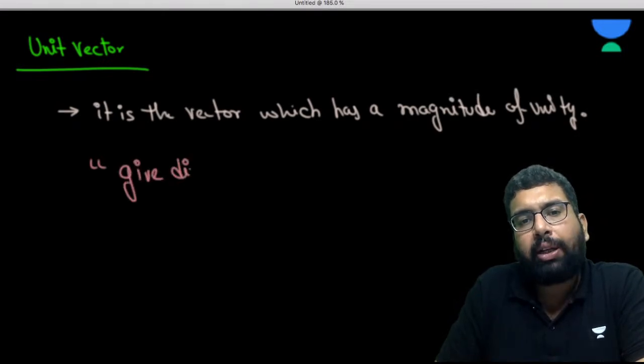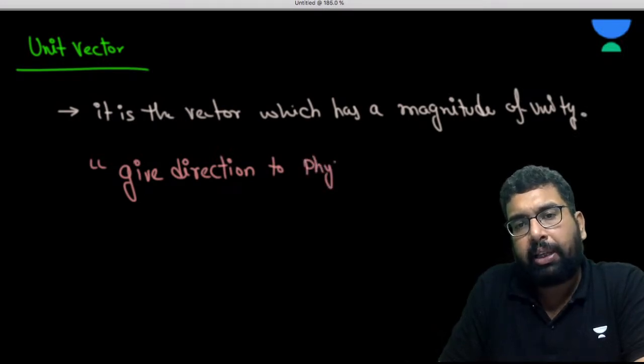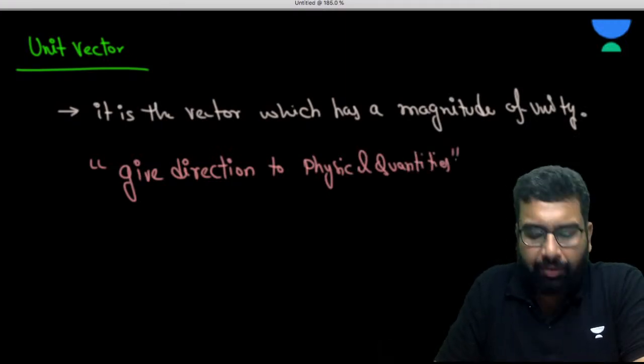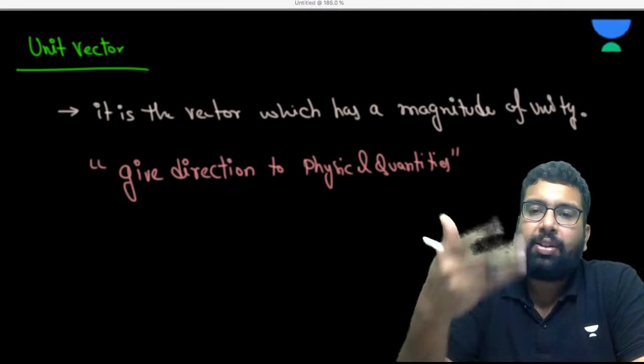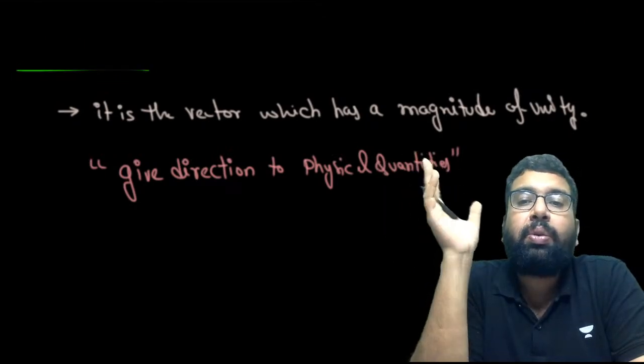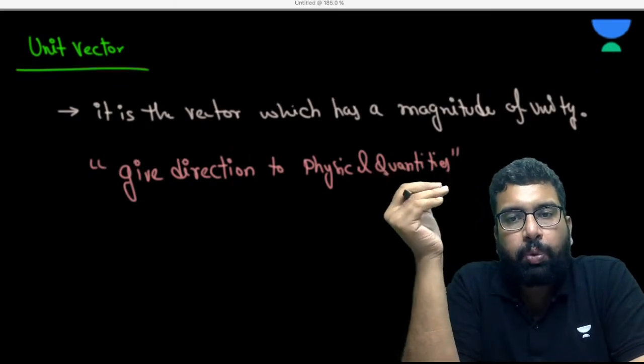Sir, what is the importance of it? It is very, very important. It gives direction to some physical quantity, or we can say gives direction to a vector. Just write that. Someone may say that some physical quantities are scalar also. If they are scalar, they don't have direction, so you don't need to give that. But if they are vectors, then direction is required. So the unit vector gives the direction to the physical quantity.